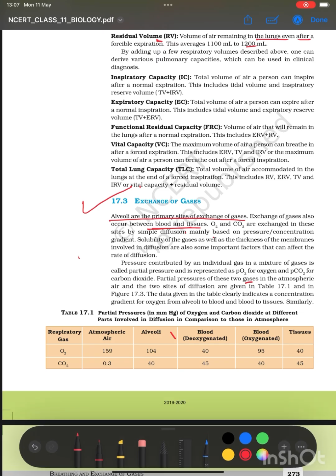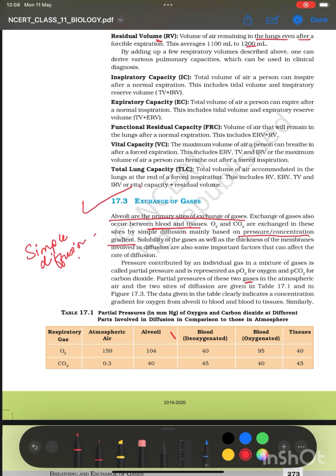O2 and CO2 are exchanged in these sites by simple diffusion. How does the exchange of gases take place? By simple diffusion, which means कि यहाँ पे एक प्रेशर ग्रेडियंट बनेगा, कहीं पे O2 कम रहेगा, CO2 ज़्यादा रहेगा, तो the transfer of O2 will take place from higher concentration of O2 to lower concentration of O2, and similarly it will happen with carbon dioxide. So exchange at the sites of simple diffusion is mainly based on pressure and concentration gradient. As I said, pressure या concentration gradient के हिसाब से.